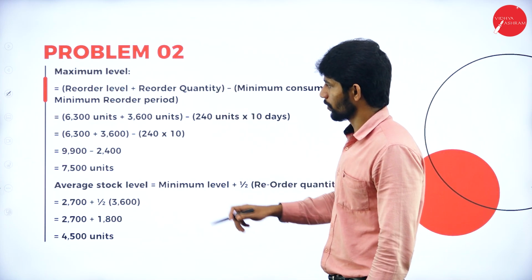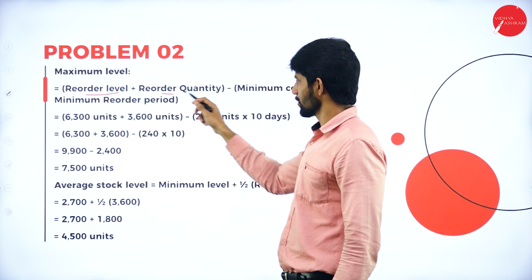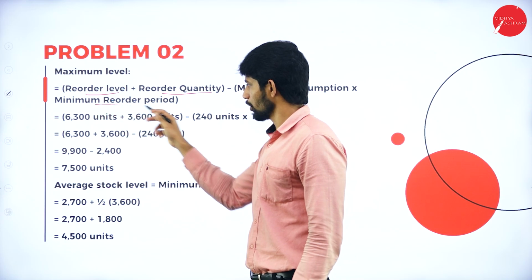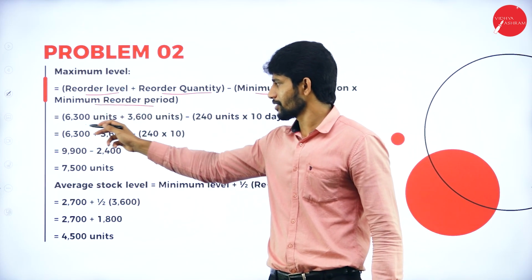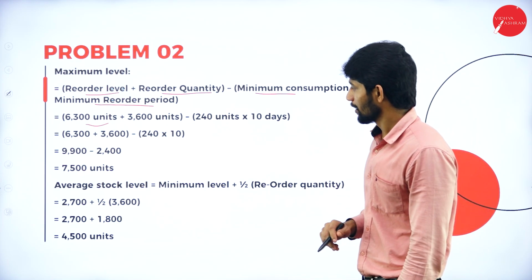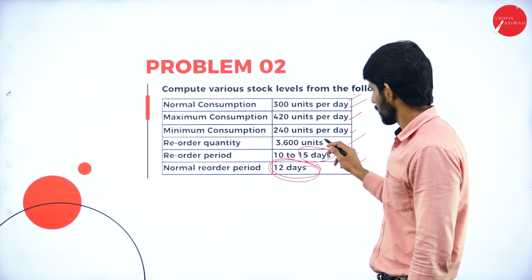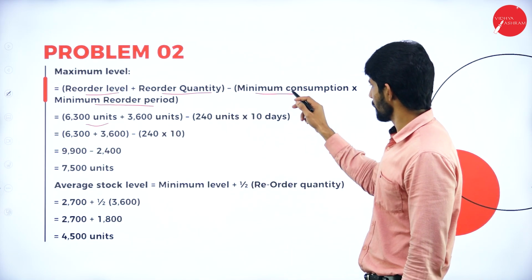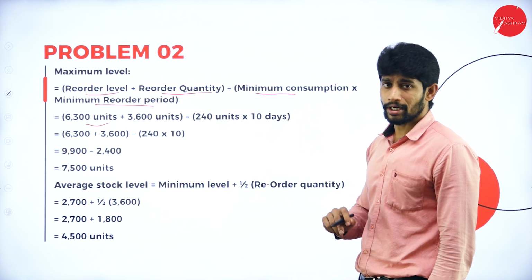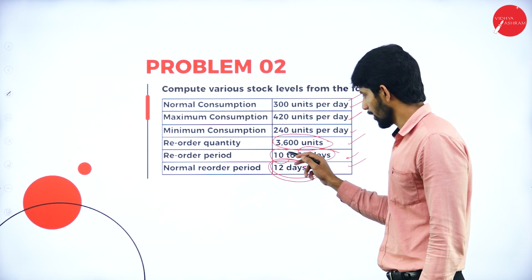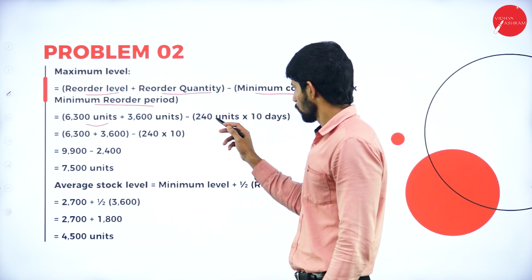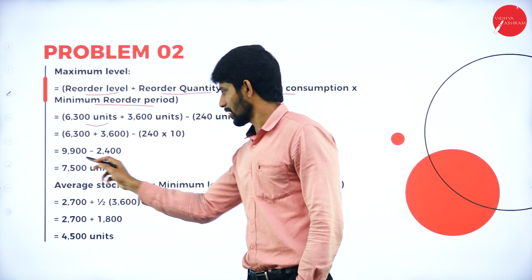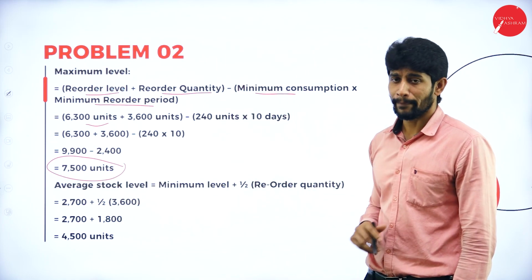Next, maximum level. So what is the formula? Reorder level plus reorder quantity minus minimum consumption into minimum reorder period. So reorder level 6,300 plus reorder quantity is how much? It is given in the problem. Reorder quantity 3,600 units. So 3,600 units minus 240 units, that is minimum consumption, into minimum reorder period. So what is the minimum reorder period here? 10 days. So write down 10. So 240 units into 10 days. So if you compute 9,900 minus 2,400, you will get 7,500 units. That is called maximum level.